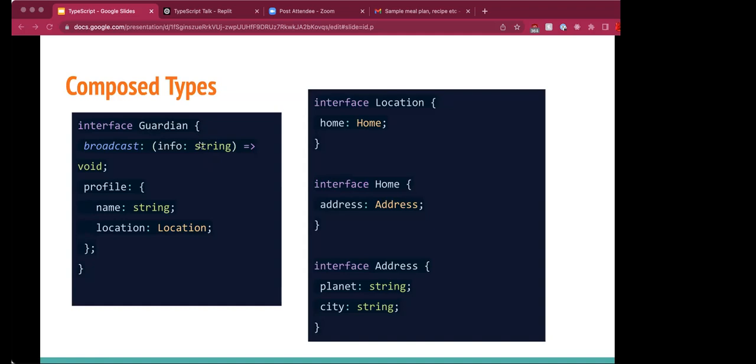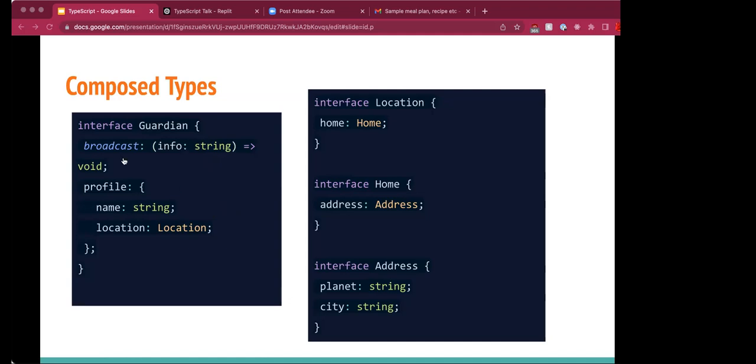So as we saw in the previous example, as we add more data, the interface may become so nested, it's hard for ourselves or other developers to read. In some cases, we may also just want a nested part of this type somewhere else in the code, and we would have to repeat it. So to solve this, TypeScript allows us to compose types. We can define multiple types and reference them inside other types.